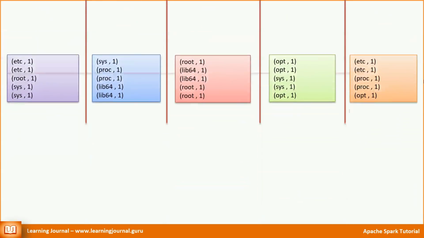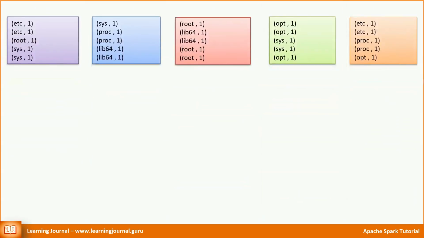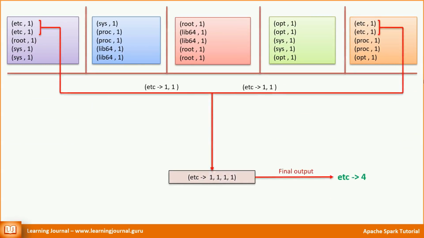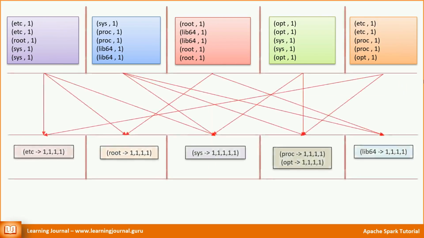But what do we want to do next? We want to group the whole dataset by the key and then count the number of ones for each key. However, the keys are spread across the partitions. How is Spark going to do that? Well, to accomplish this task, we need to repartition the data in a way that we get all the records for a single key in one partition. This new partitioning is based on the key.